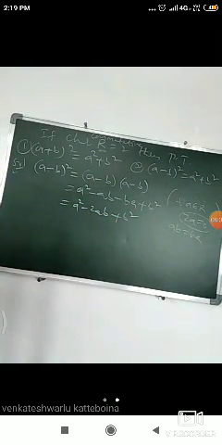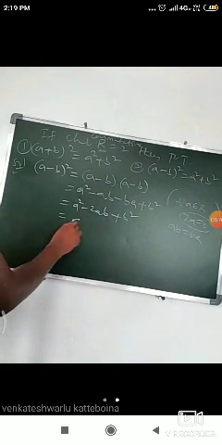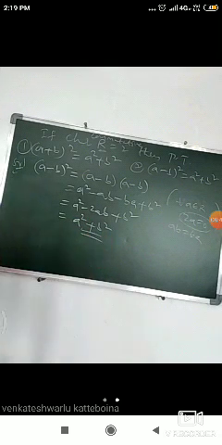But given that characteristic of R is 2, that is 2 into a is equal to 0. Here again we write 2 into a is equal to 0, that means a square plus b square.